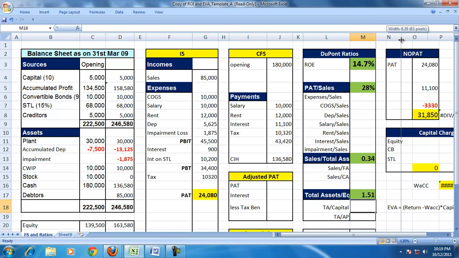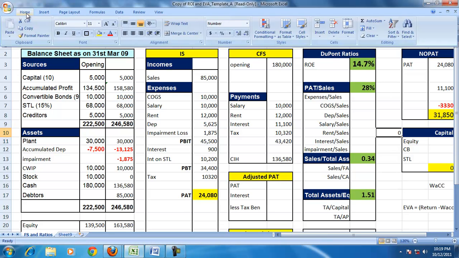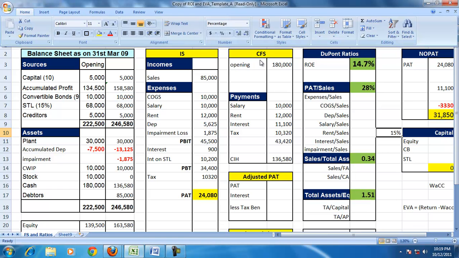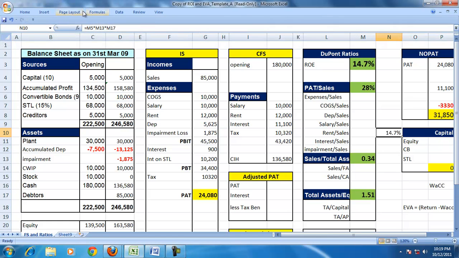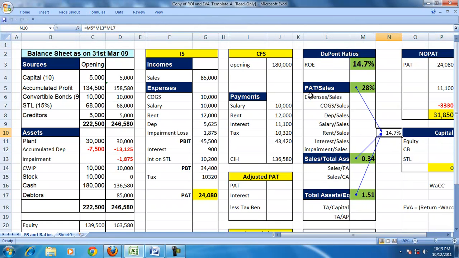And if you want to check, the product of these three will be equal to the return on equity, and the return on equity is 14.7%. So therefore the ROE is equal to PAT by sales into sales by TA and TA by equity.